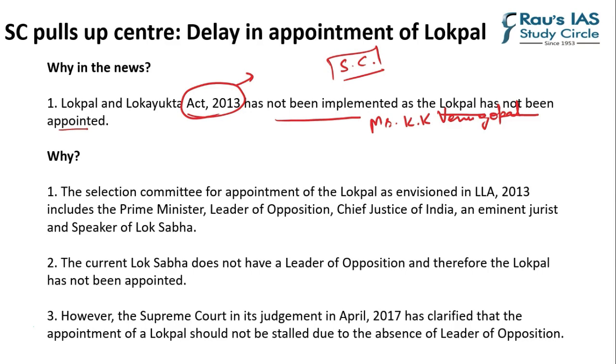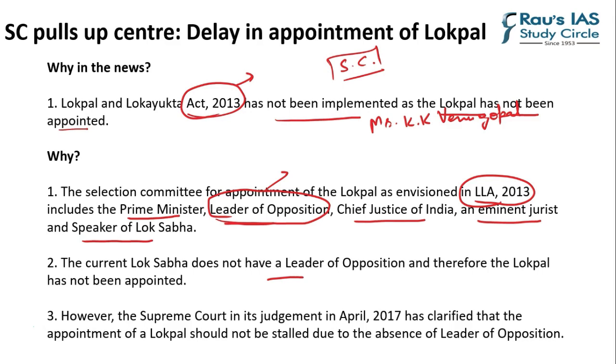The reason for this is very simple to understand. Under the Lokpal and Lokayukta Act of 2013, the selection committee should include the Prime Minister, the Leader of Opposition, the Chief Justice of India, an eminent jurist, and the Speaker of Lok Sabha. Now, you must be aware that there is no Leader of Opposition in the current Lok Sabha. So that is why this process has not been completed. The current Lok Sabha does not have a Leader of Opposition, and therefore the Lokpal has not been appointed.